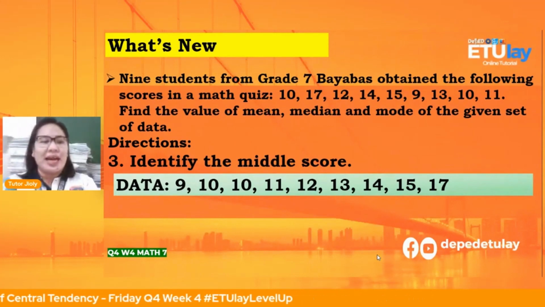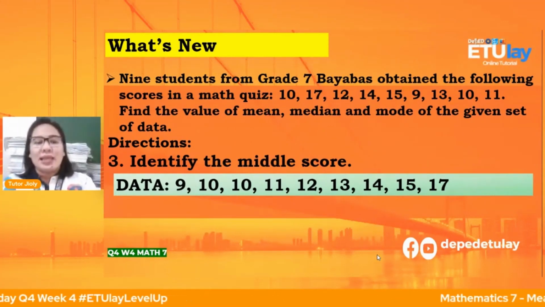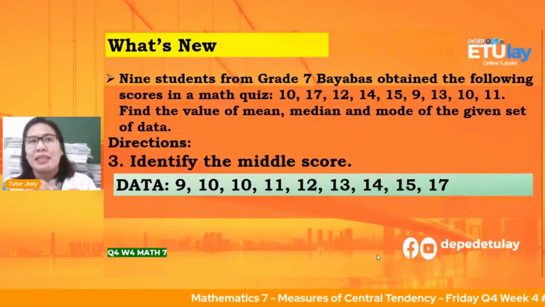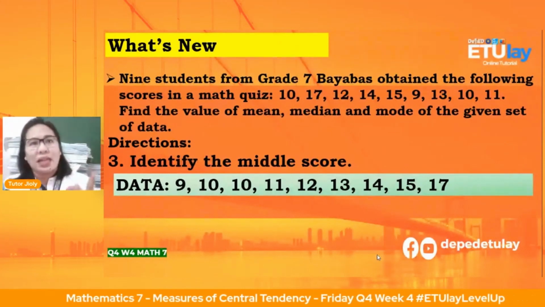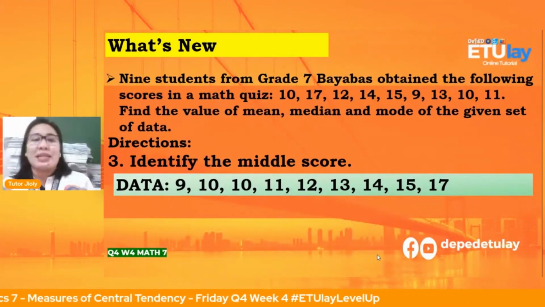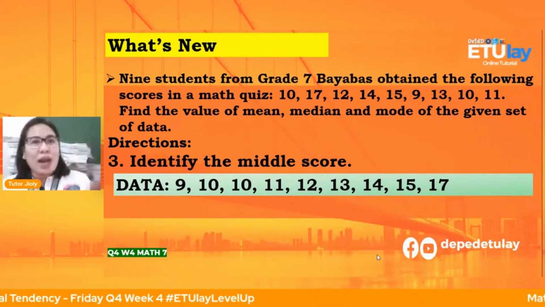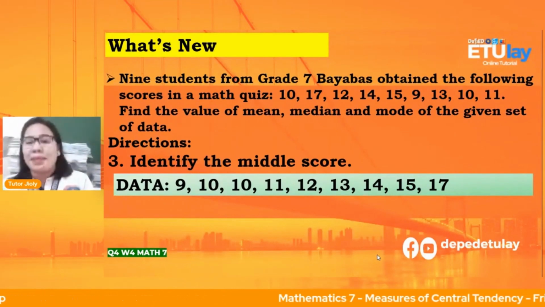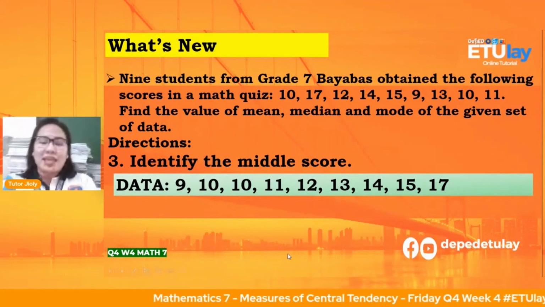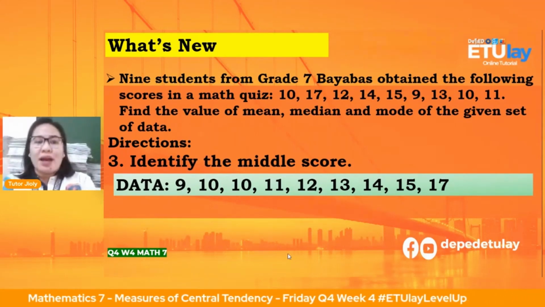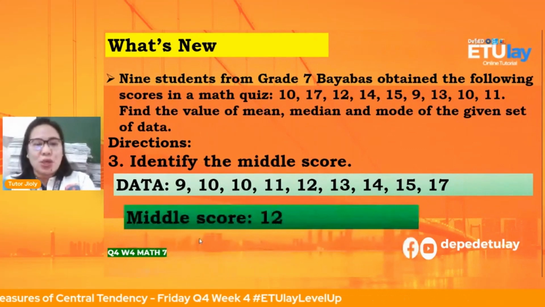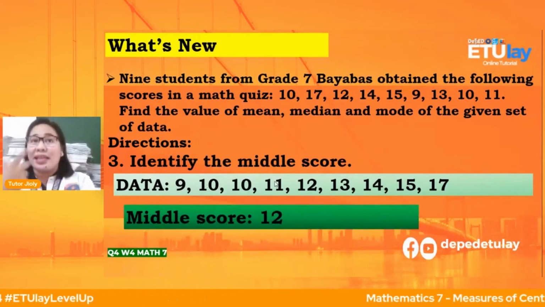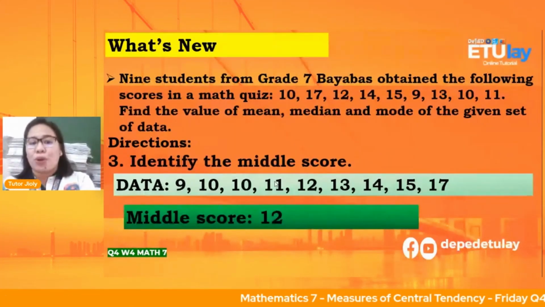Good afternoon sa lahat. Number 3 directions, identify the middle score. I-identify lang natin. Ibig sabihin nun, kung i-identify natin yung middle without knowing the knowledge about the statistics, ang gagawin lang natin, di ba, kailangan equal yung right and left natin. Tapos yung sobra sa gitna, that will be our middle. So, that is the case for this problem. Binilang lang natin without knowing mga anak ha, kasi mamaya titingnan natin why it is the middle score is 12.